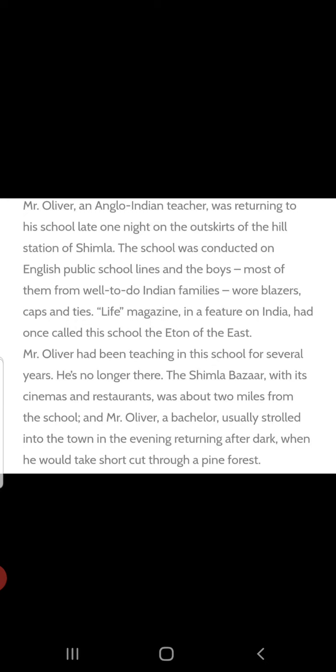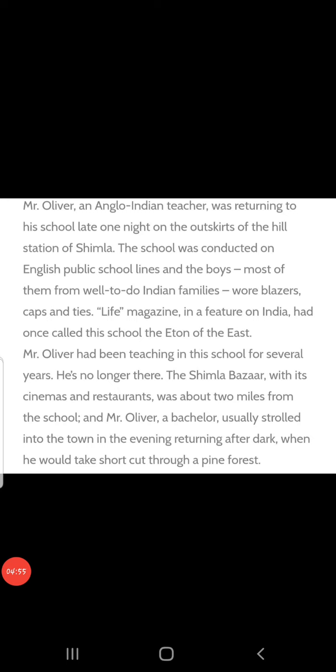What is the meaning of Eton of the East? See, Eton is one college which is located in England. This is the largest and most elite public school. Means this is the most elegant boarding school for boys from the age 13 to 18. Means in India, Eton of East means this was for boys from 13 to 18, and that too international level school located in Shimla. And students wore blazers, caps and ties. You can understand the standard. Life magazine. This is another important word to remember. What is the meaning of Life magazine?